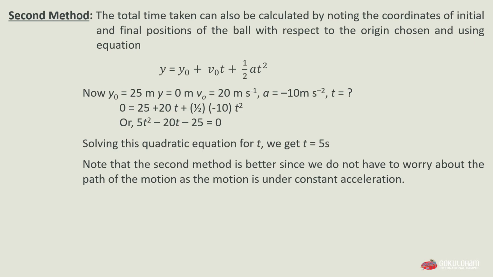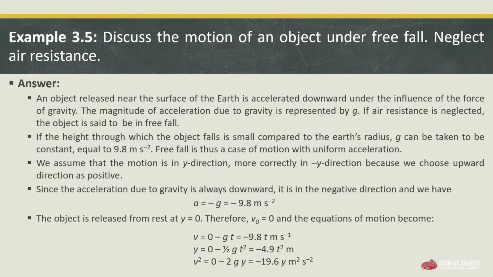Now we will move towards our next example, which is example 3.5. According to the example, we have to discuss the motion of an object under free fall, neglecting air resistance. So let us look at the answer. According to the answer, an object released near the surface of earth is accelerated downward under the influence of the force of gravity. Means when we release an object, it will go downward because of gravity.